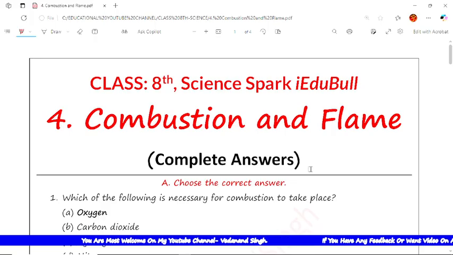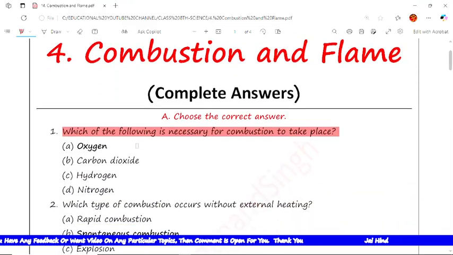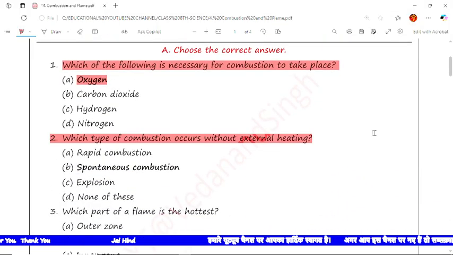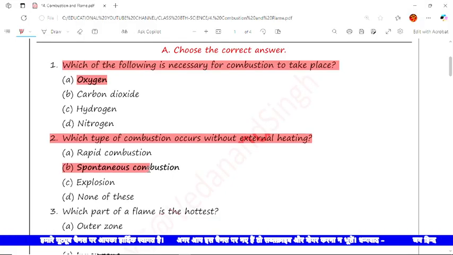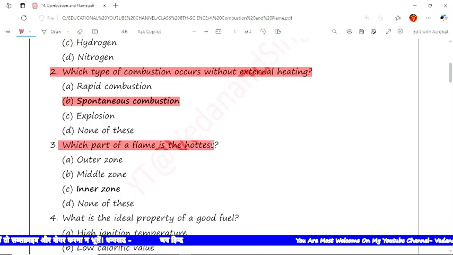So now the first question is, which of the following is necessary for combustion to take place? The correct answer is oxygen. A is the correct option. Now the next question is, which type of combustion occurs without external heating? The answer is spontaneous combustion. B is the correct option. Now the next question is, which part of a flame is hottest? The answer is inner zone. C is the correct option for the question.